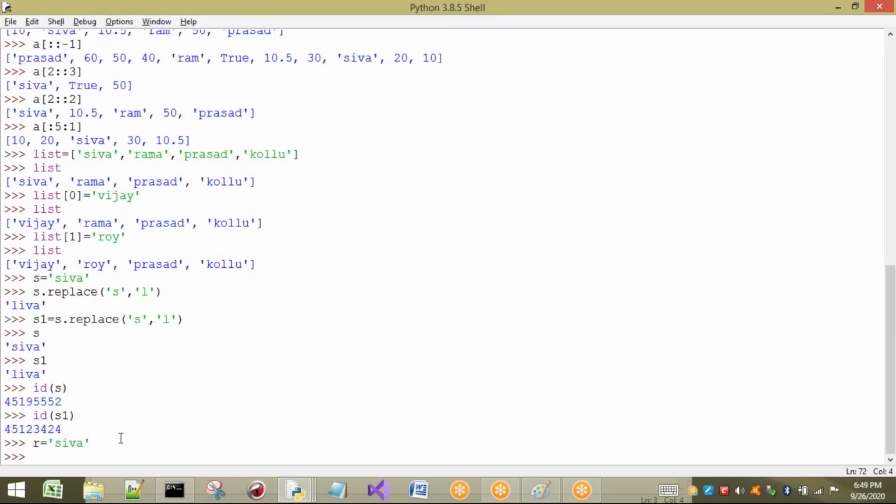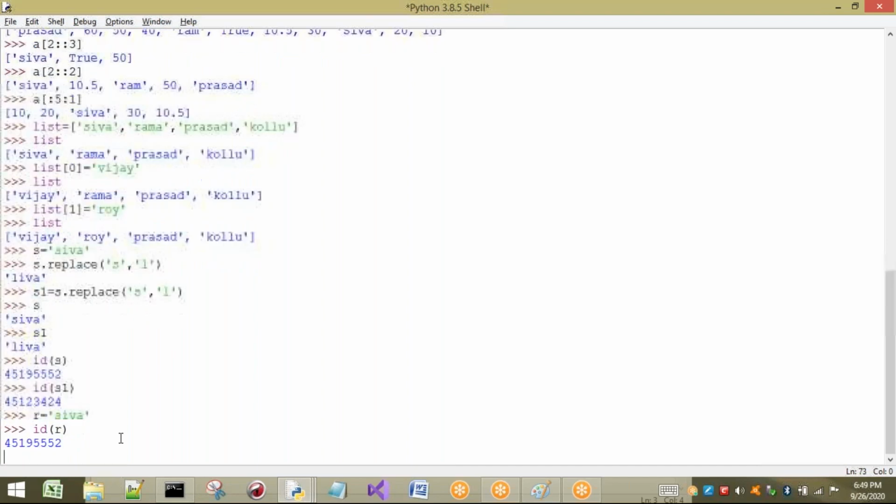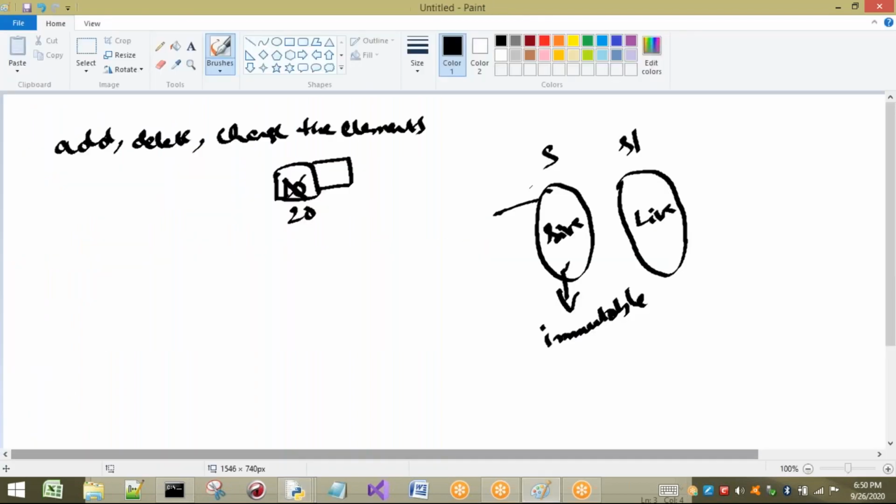You can observe that the ID of R, with the same content, has the same address. No problem, any number of references can point to this. But if anyone tries to change the content, it will not be modified in this location. A new object is created.